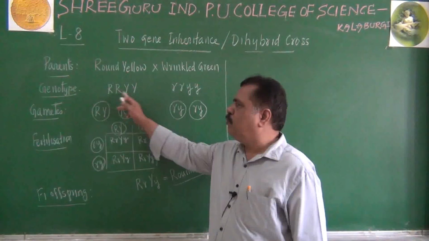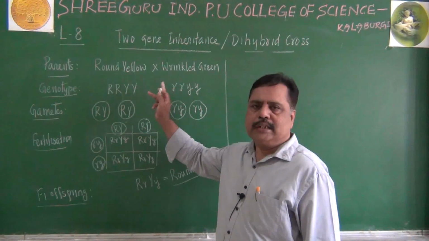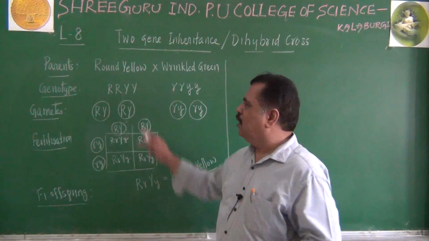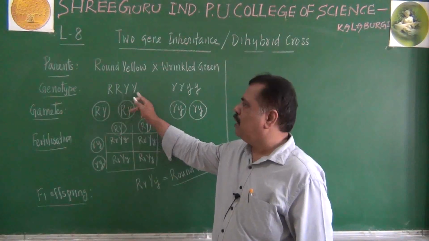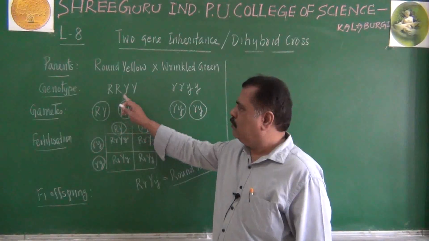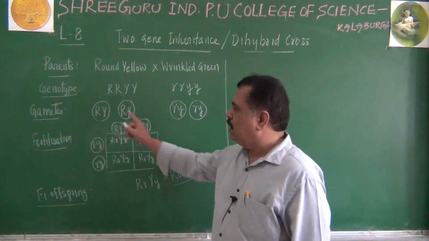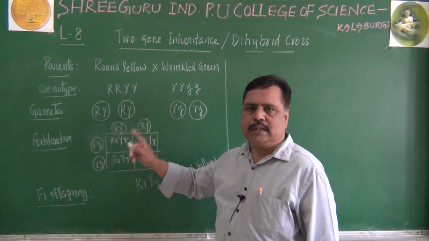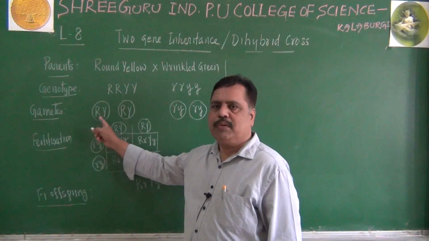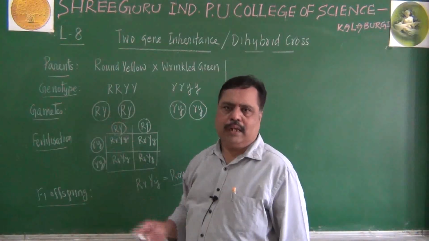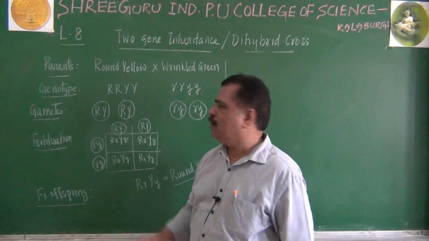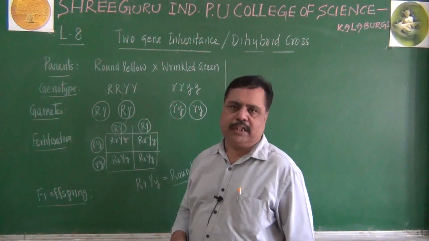Why we took 4 alleles? Because it is dihybrid cross. For each trait there will be 2 alleles. One paternal, one maternal. Like that we are taking. In gamete formation, we should not forget that each gamete should have alleles of both the characters. There must be one allele for shape and another allele for color. 2 shape alleles cannot come together, 2 color alleles cannot come together. Remember, here you are prone to make mistake.